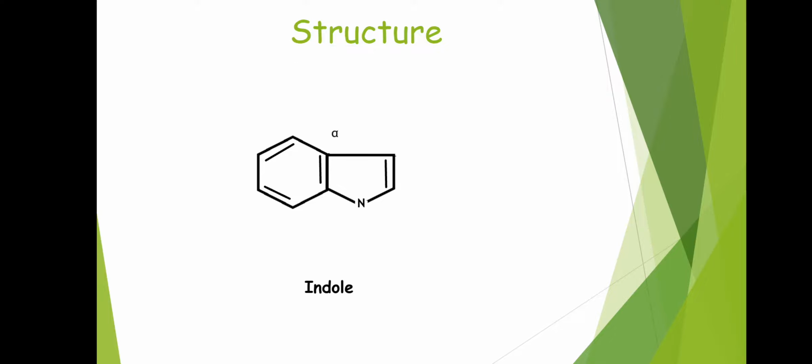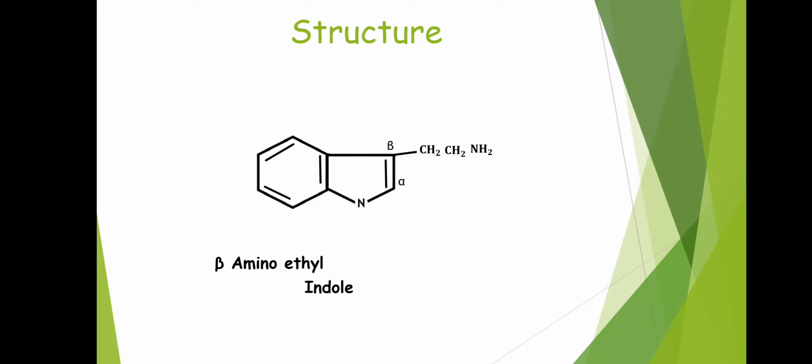Fine. Next, we'll check out the structure of serotonin. Now you know what this ring is. This structure is an indole. Now the pentagon ring will have an alpha position and a beta position. On the beta position, we have a methyl, another methyl, and an amino group. So CH2, CH2, NH2 is nothing but amino ethyl. Now, what is the location of this amino ethyl? On the beta position. So we say it as beta amino ethyl indole.